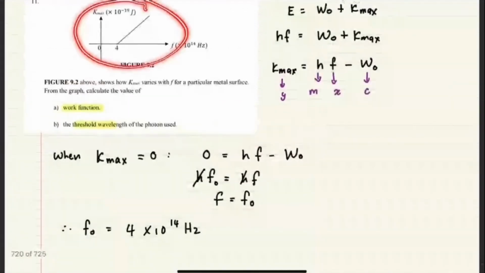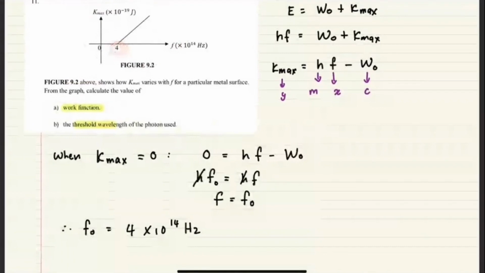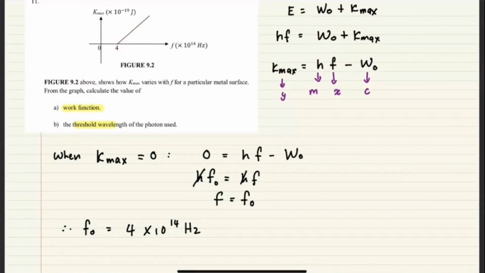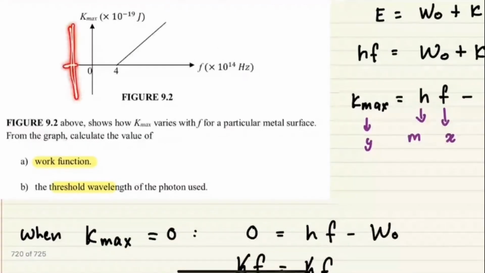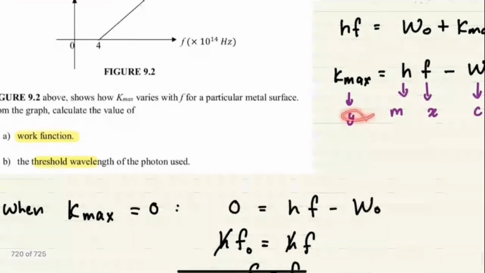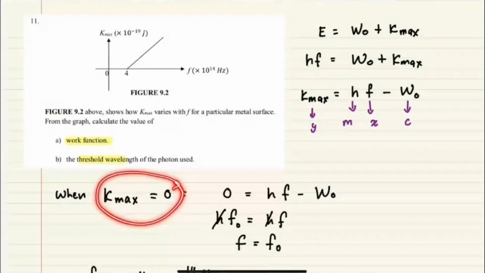Saya nak tengok graph ni. So basically saya nak figure out yang 4 ni represent nilai apa. So we know that 4 ni actually bila graph ni intercept dekat X, maksudnya dekat sini is when Y dia adalah equals to 0. Y axis ni sama dengan 0. Bacaan Y ni adalah K max. So K max tu sama dengan 0. Sebab tu saya assume K max tu sama dengan 0 untuk dapatkan nilai ni.